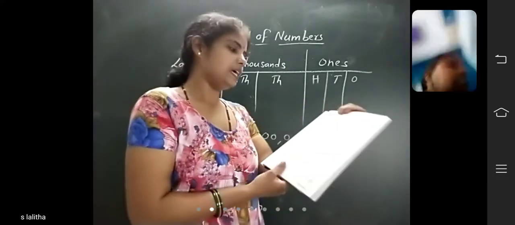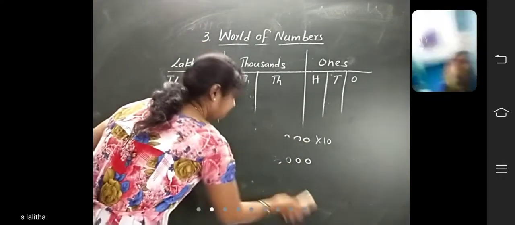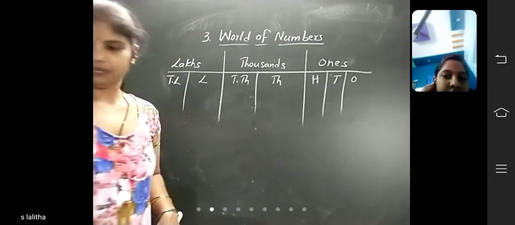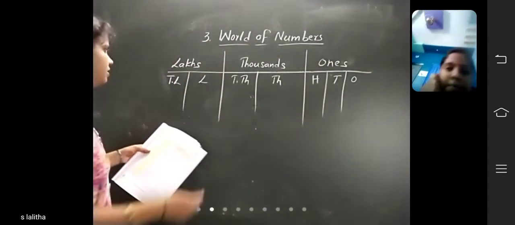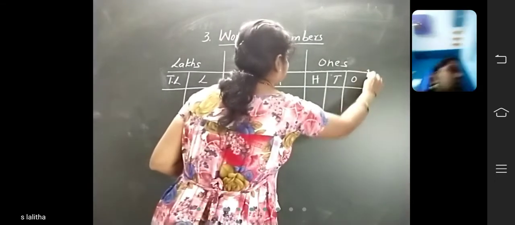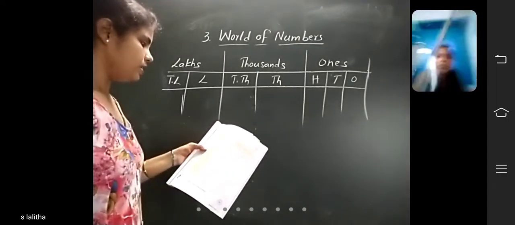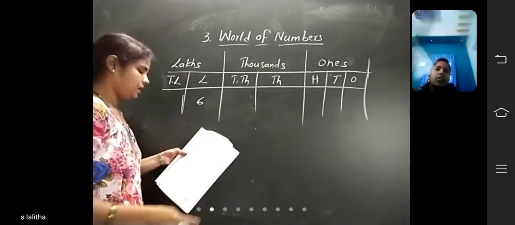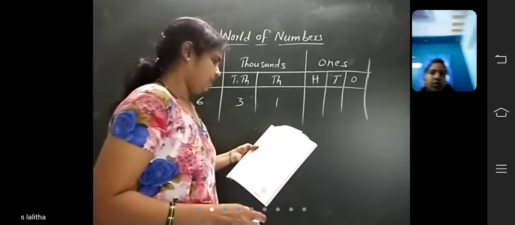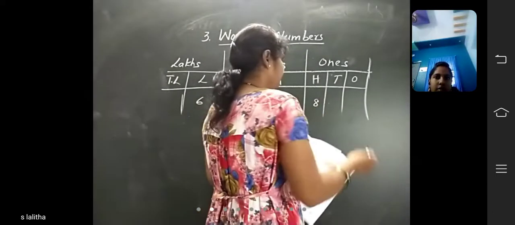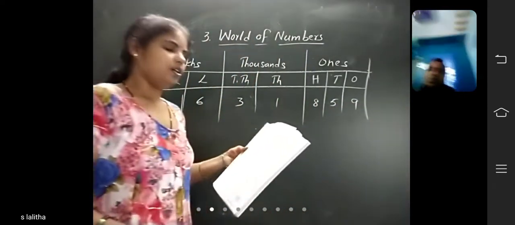Okay, children. Now second one, see. 10 lakhs is not given, lakhs given, 6. In the 10,000 place 3, in the thousands place 1, in the hundreds place 8, tens place 5, ones place 9 are given. Now what is the number?